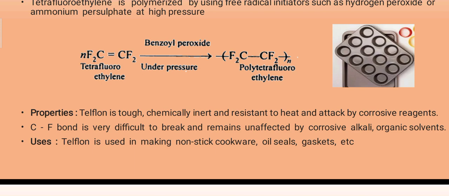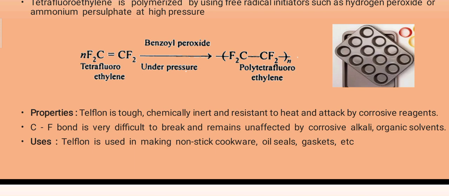Properties of Teflon. Teflon is tough, chemically inert, and resistant to heat, and it cannot be attacked by corrosive reagents or corrosive agents. The carbon-fluorine bond, the C-F bond, is very difficult to break, and it remains unaffected by corrosive alkali material or organic solvent also. That's why this tough bond makes such type of Teflon.